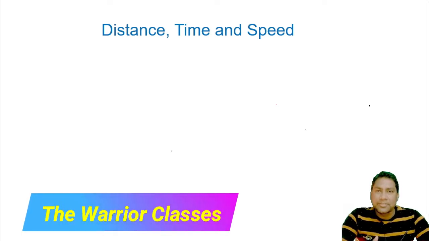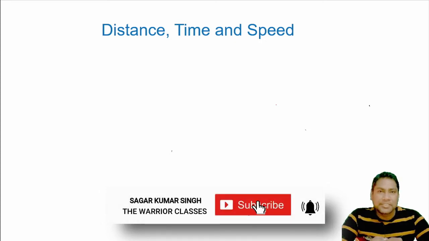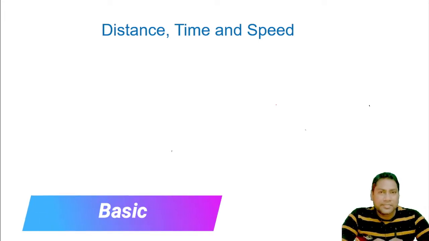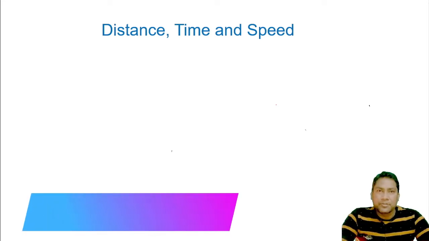Today I have come with a very important chapter, that is distance, time and speed of quantitative aptitude. In this video, I will cover the basics of distance, time and speed, conversion of speed from kilometer per hour to meter per second, and conversion of speed from meter per second to kilometer per hour.